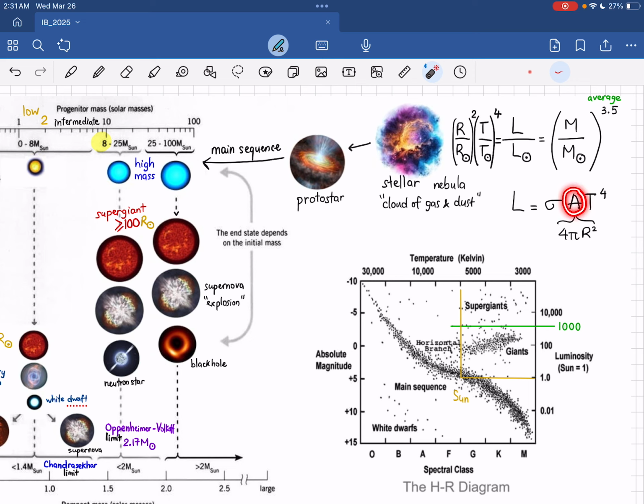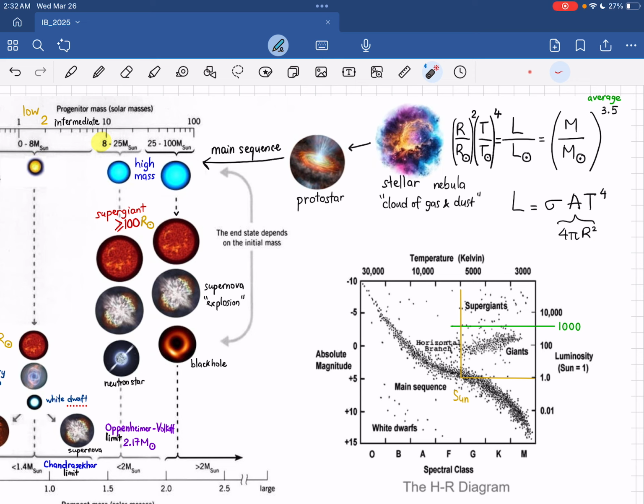And A here is the surface area, and this is the area of a sphere. So it will be 4 pi times the radius squared. And the luminosity also depends on the temperature of the star to the 4th power. Okay, remember that. So whenever they ask you to do calculation, you can just use this equation.